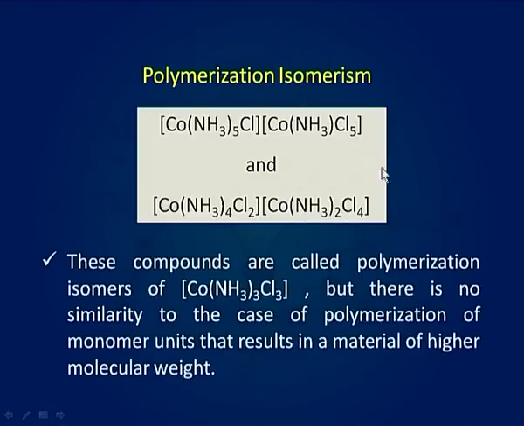These compounds are called polymerization isomers of [Co(NH3)3Cl3], but there is no similarity to the case of polymerization of monomer units that results in a material of higher molecular weight.